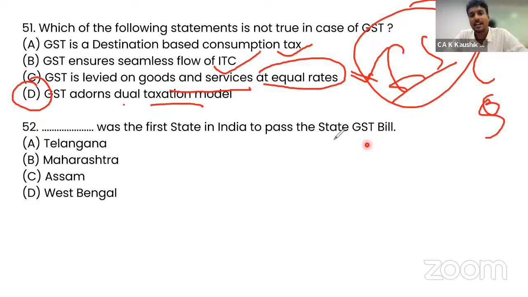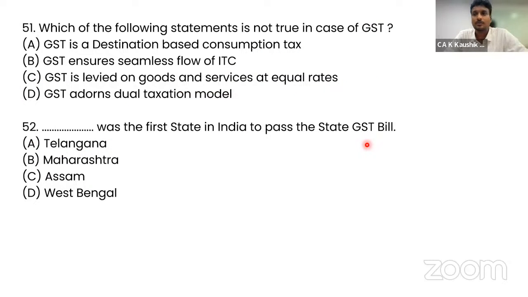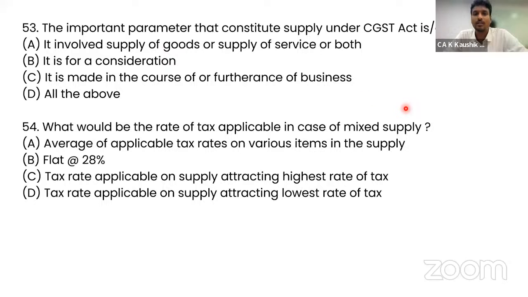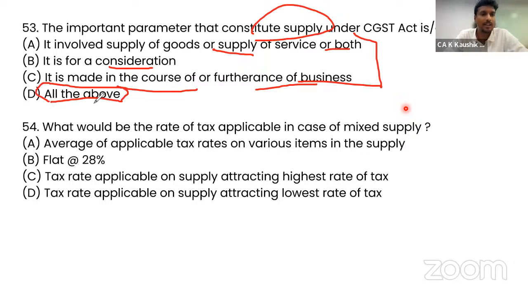Dash was the first state in India to pass the state GST bill. So chapter 1 of GST clearly talks about the basics. Telangana was the first state that adopted the state GST bill. Then comes the important parameter that constitutes supply under CGST Act. It involves supply of goods or supply of service both. It is for a consideration. It is made in the course of furtherance of business. All three are important parameters for supply. So option B, all of the above, is the correct answer.